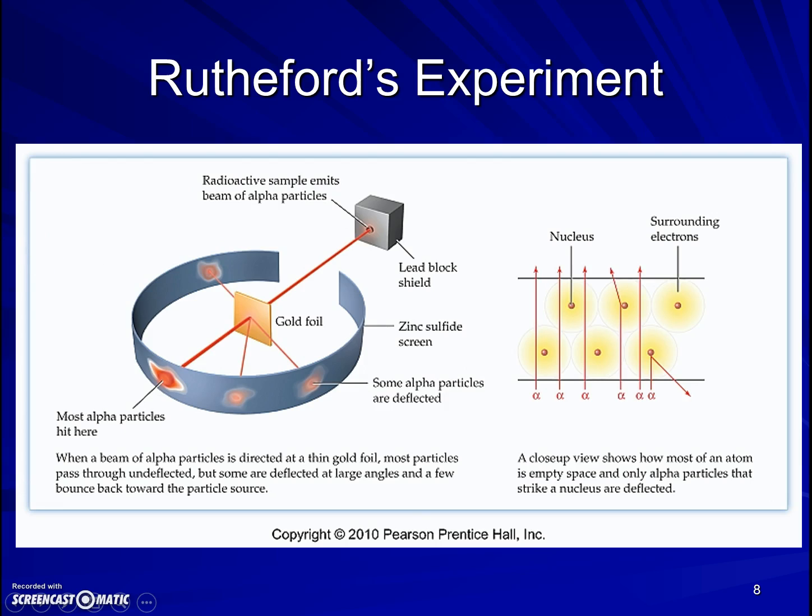And his expectation, if Joseph Thomson was right about the model of the atom, was that all of the radioactivity would go straight through this very thin gold foil and hit right back here, and we'd have no lights anywhere else. But what we find is that some of those radioactivity bits are deflected, and some of them are even reflected, bounced back, and that surprised Rutherford quite a bit. He had to completely revise the idea of how an atom was shaped, and what an atom's nature was.